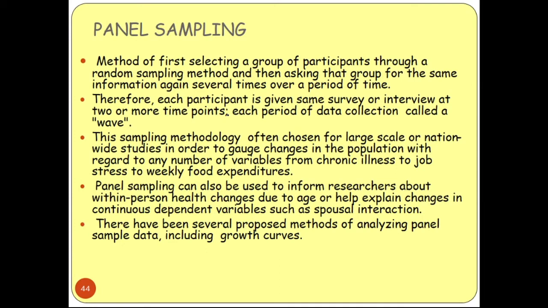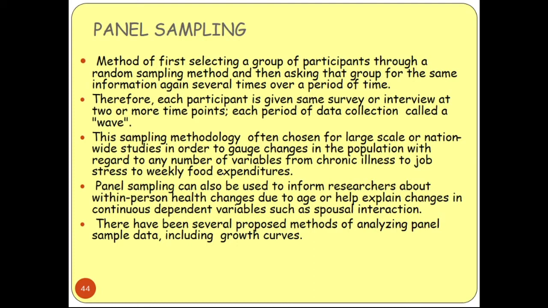Therefore each participant is given the same survey or interview at 2 or more time points, because you are panelizing, the whole different panels are there, and you are surveying those people. So it may happen that you are interviewing or surveying those persons repeatedly.